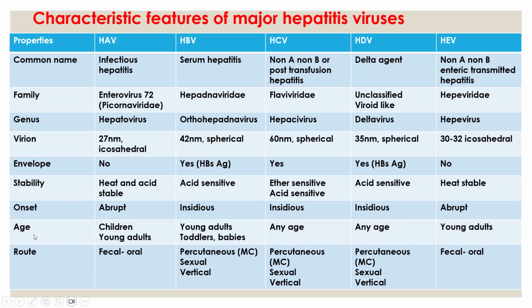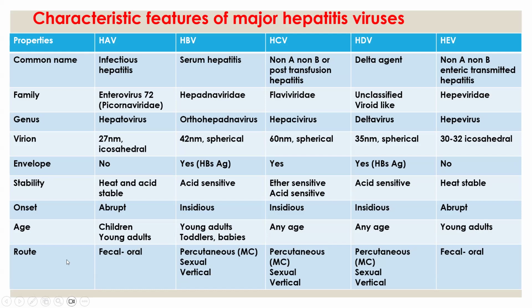Next, age. So what is the average age which the hepatitis viruses infect? Hepatitis A virus mostly affects children and young adults. Hepatitis B virus mostly infects young adults, toddlers, and babies. Hepatitis C virus can cause infection at any age, and hepatitis D virus also any age. And hepatitis E virus mainly infects young adults.